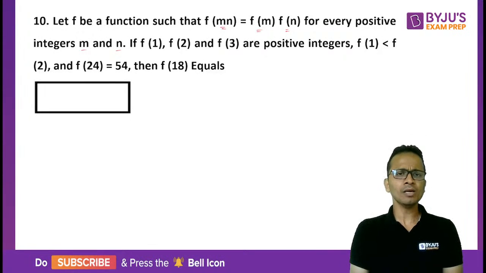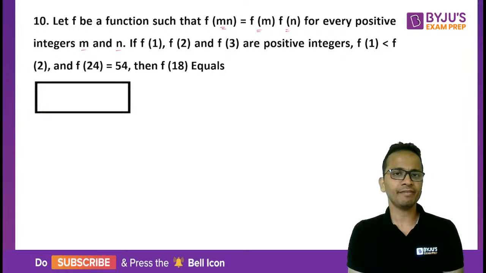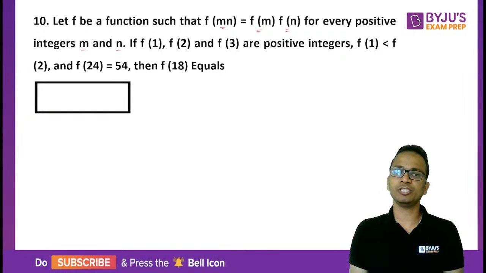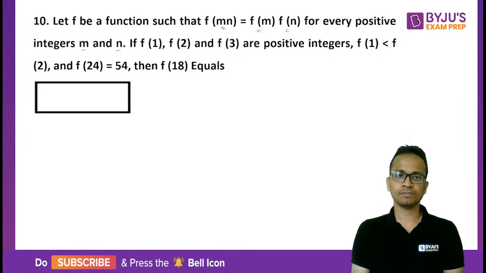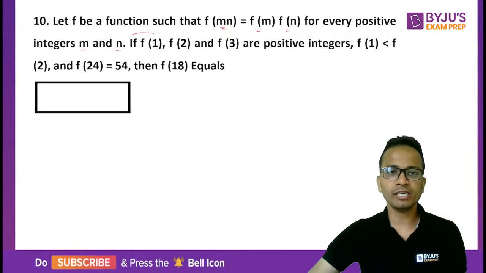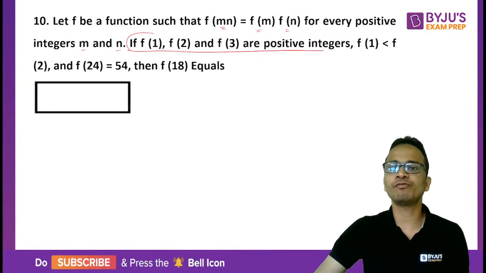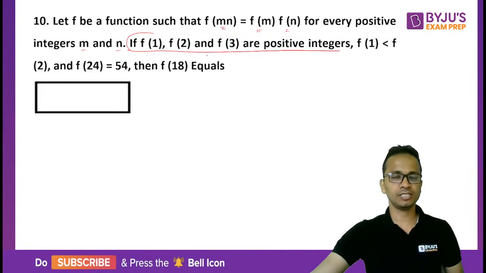Right? Also, saying that f of 1 and f of 2 and f of 3 are positive integers such that f of 1 is less than f of 2. F of 24 is given, find f of 18. So, important information is f of 1, f of 2, f of 3 are all positive integers. ठीक है?